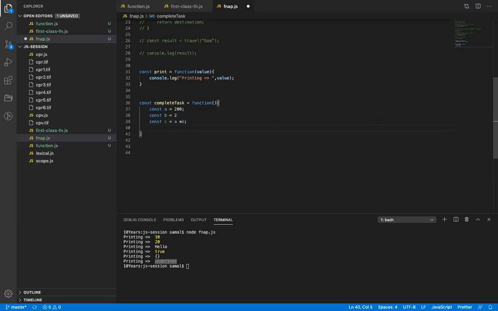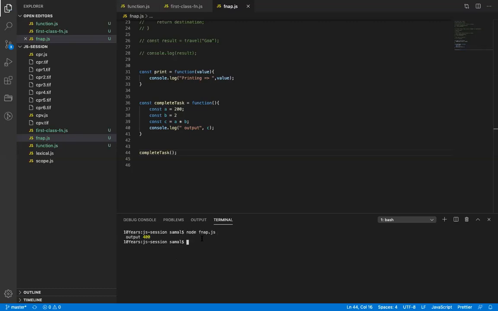If I want to print the multiplication of two numbers, I can just print it directly here, call the function complete task, and the output is 400.